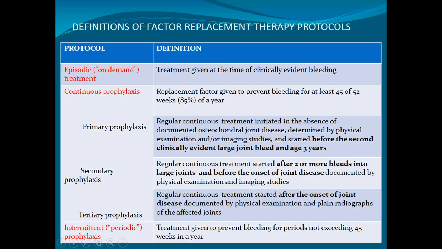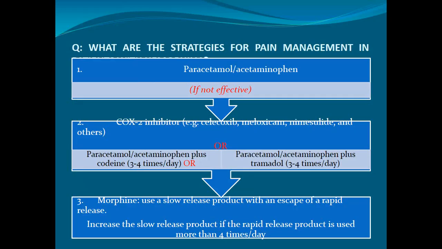The second type of prophylaxis is the intermittent or periodic prophylaxis. Treatment given to prevent bleeding for a period not exceeding 45 weeks in a year. If in a year you are giving treatment or prophylaxis for more than 45 weeks, it will be continuous prophylaxis. While if it is less than 45 weeks in a year, that will be the intermittent or periodic prophylaxis. Okay.